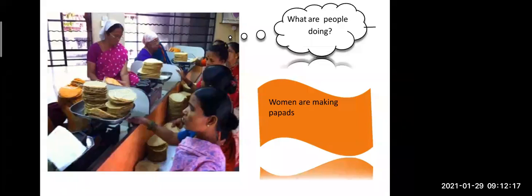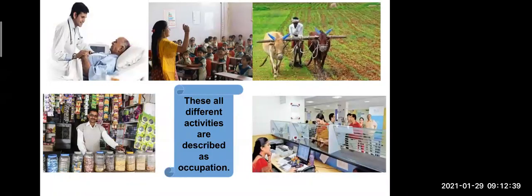So here women are making papad to sell in the market. This is also one type of small scale industry business. In this way you can do the pickle business also, different types of papad business also. We can stay at home, make it, and afterwards sell it in the market. So this is one type of occupation. Very good, you all are trying very nicely.